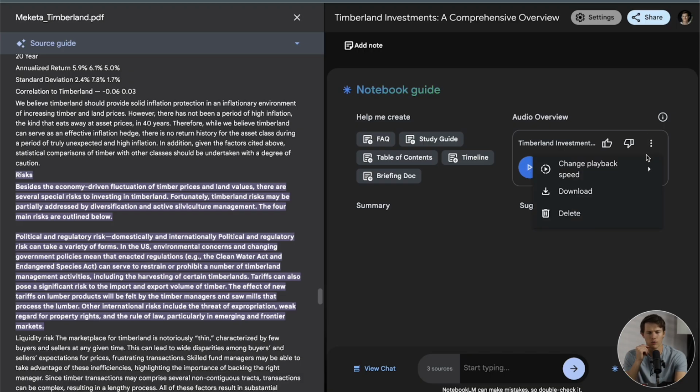If we click on the drop down here, we can also change the playback speed. You can download it. So if you wanted to have a bunch and string them together, or maybe upload them to YouTube or Spotify or whatever, obviously look into the terms for whatever platform you're using, if it's allowing AI generated content, but it's something that I think is really quite interesting you could do here.